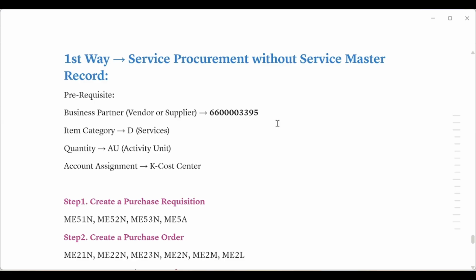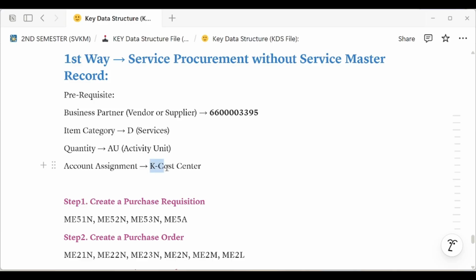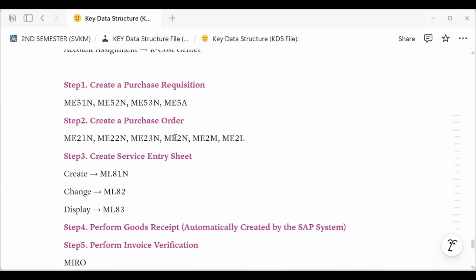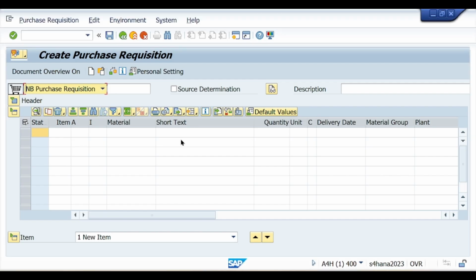So all the payments related, expense related things we maintain in this cost center. So these are the important things you must know before performing service procurement.